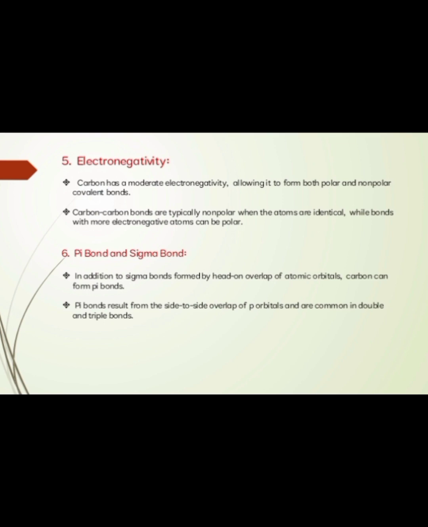Pi bond and sigma bond. In addition to sigma bonds formed by head-on overlap of atomic orbitals, carbon can form pi bonds. Pi bonds result from the side-to-side overlap of p orbitals and are common in double and triple bonds.